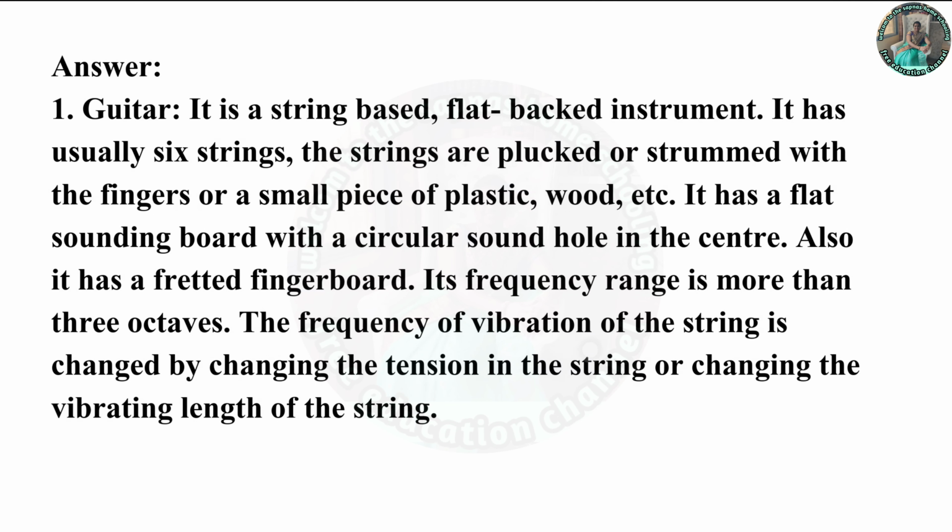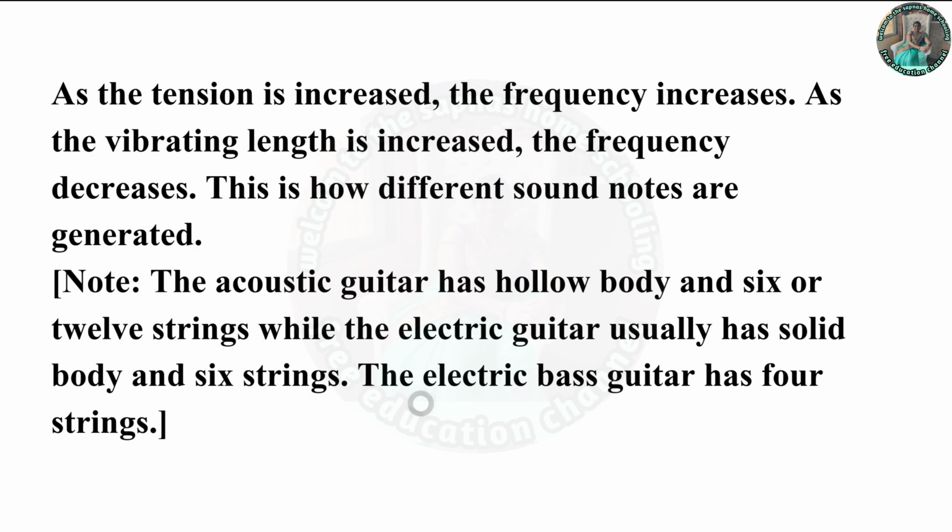The frequency of vibration of the string is changed by changing the tension in the string or changing the vibrating length of the string. Okay, as the tension is increased, the frequency increases. As the vibrating length is increased, the frequency decreases. This is how different sound notes are generated. Okay, note the acoustic guitar has hollow body and 6 to 12 strings, while the electric guitar usually has a solid body and 6 strings. Okay, the electric bass guitar has 4 strings.